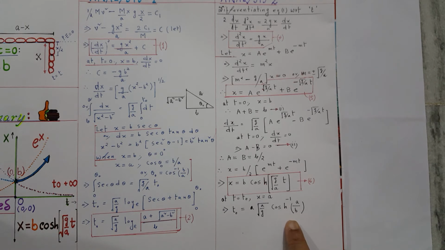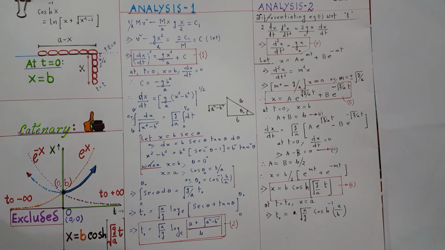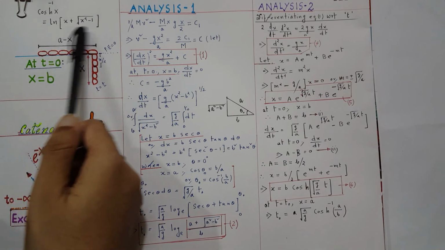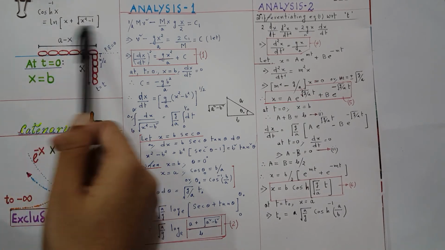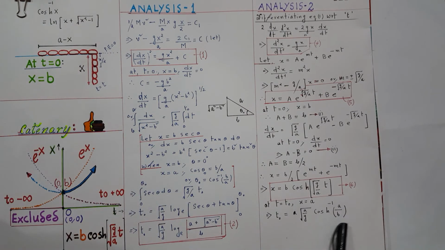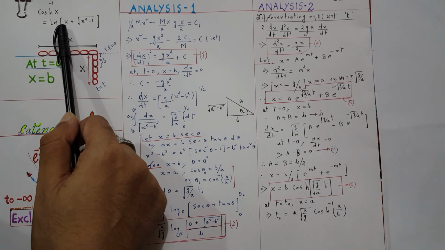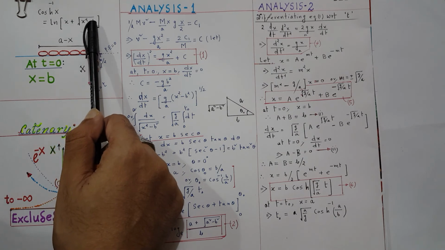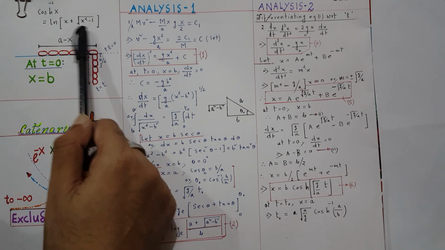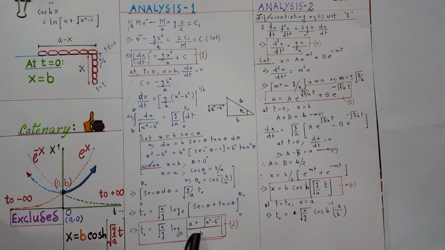Now what is cosh inverse of x? Cosh inverse of x has a direct relation: log to the base e of x plus root over x square minus 1. So basically this is the formula. Cosh inverse x is this, and here our x is a by b. If you put a by b here, this will be a by b, and a square by b square minus 1, so a square minus b square by b. So basically we are getting this result back.